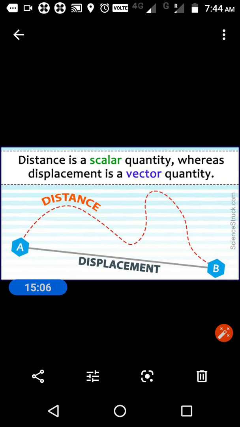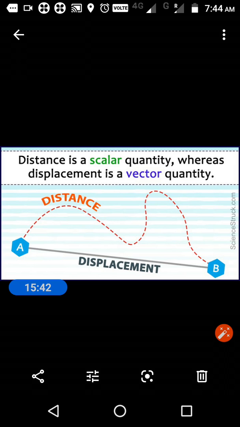How can it be zero? The person starts his journey from A, ends it at B, and again goes back to A. So what is your starting point? A. And the final point is again A. The starting point and the ending point are both A. So if the initial point and final point are the same, the distance between these two points is exactly 0.